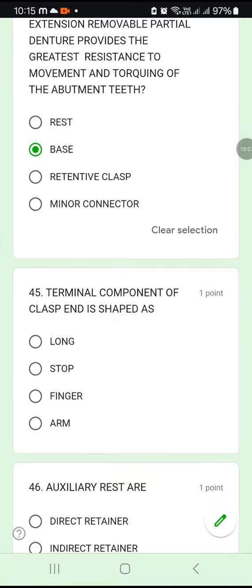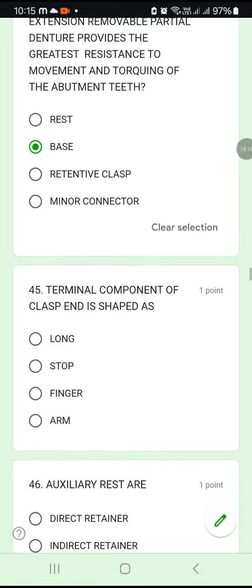45. The terminal component of a clasp end is shaped as what? What is the terminal part of your body? Arm, isn't it? Arm with fingers. So the terminal component of a clasp is the arm. Okay, arm.